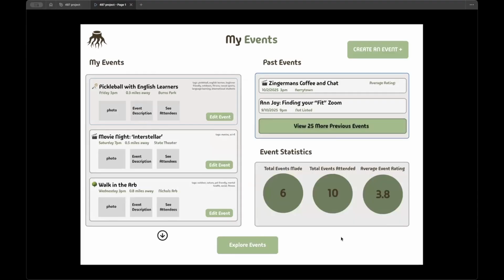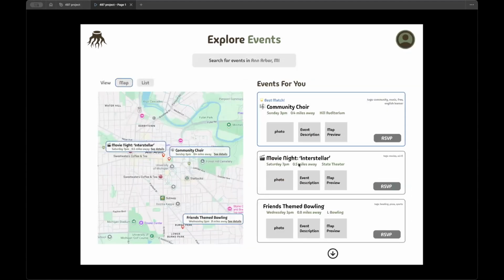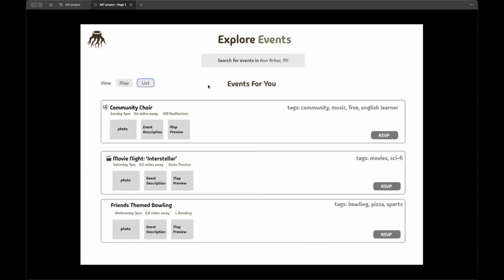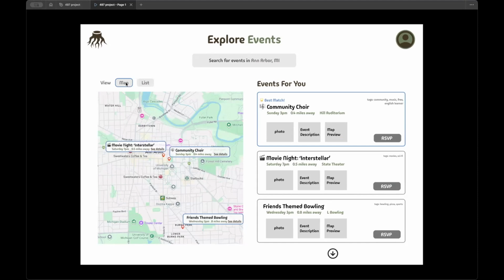Let's say this person decides, hey, let's look at what events are going on. Let's go back to our Explore Events page. Now we have seen this before, but there are other features we did not go over yet. Let's say they know their way around the city. So let's just simply list out the events. As you can see, our tags become larger and we focus much more on the words of the events. This also becomes even more simple in our layout. It becomes less overbearing to those that might not really understand what's going on with a much more compact design as seen in our list.